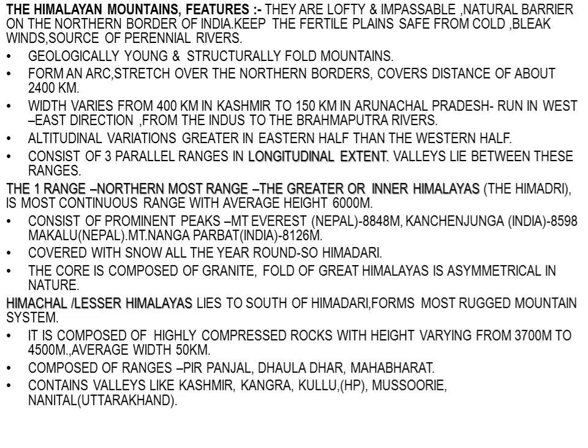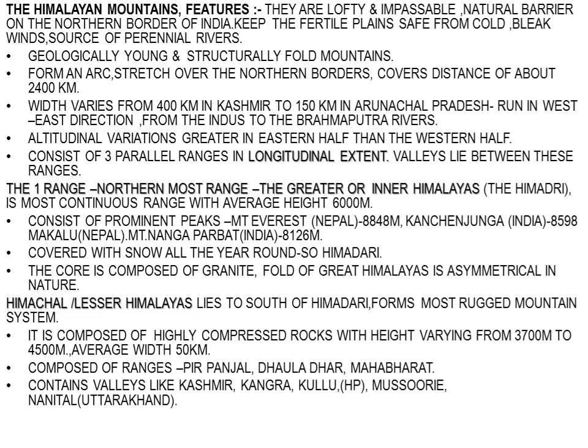Now, as I have told earlier, this range is called Himadri because it is covered with snow all around the year. That is why it is called Himadri. Now, the core of this part is composed of granite.